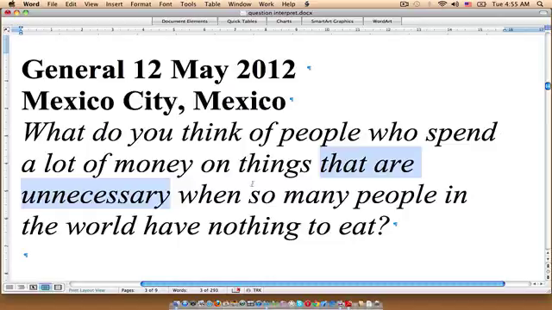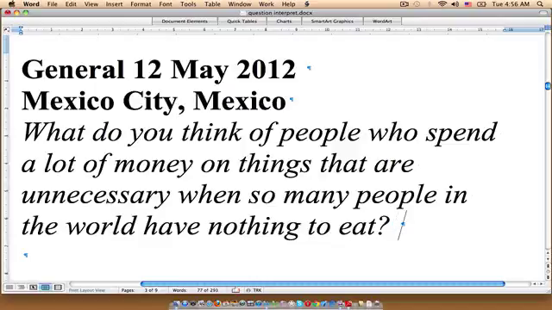Now, of course, that means that we have to come up with a thesis for this. So perhaps we might compose something like, it is argued that people who squander money when so much of the world is poor need to change their lifestyle. Okay, so that's the argument that we're making, that people who waste money.